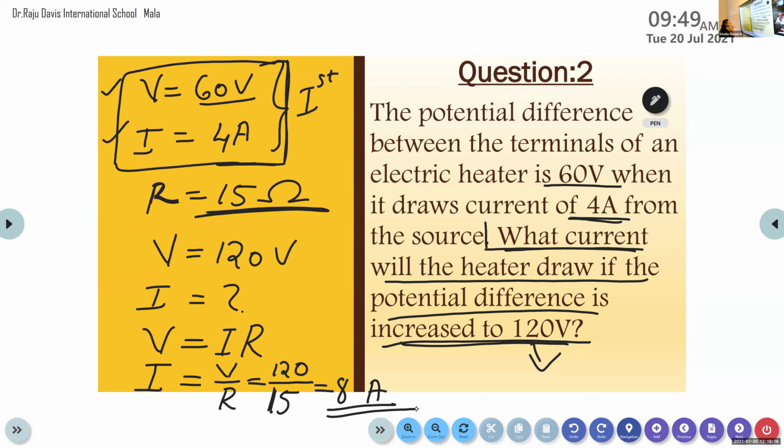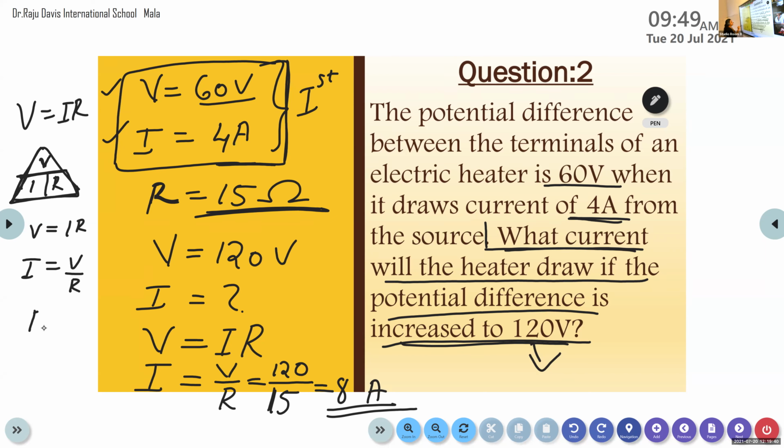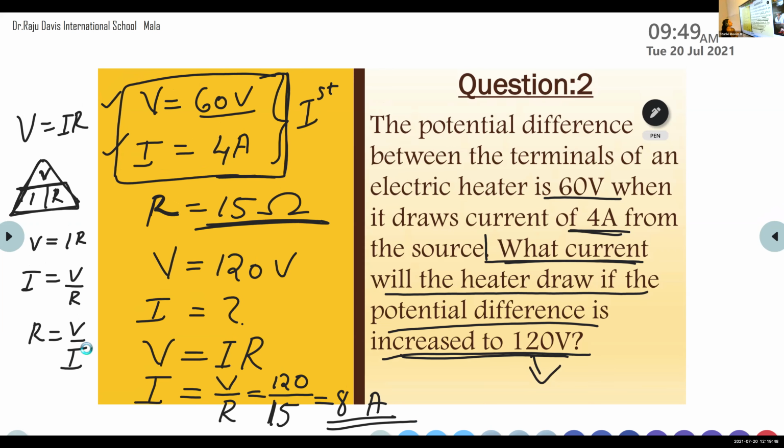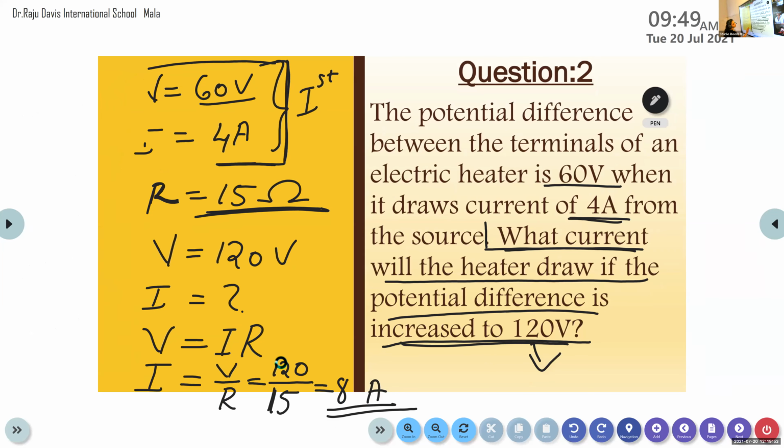So that is why we are studying the relation V is equal to IR. We are representing this in a triangle form. The Ohm's law is also known as triangle law. So from this we can calculate V is equal to IR, or I is equal to V by R, or R is equal to V by I. You must remember all these equations. Okay. Can we move to the next question?